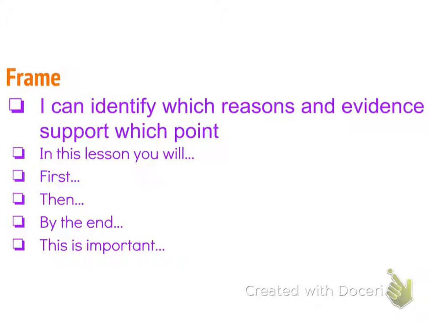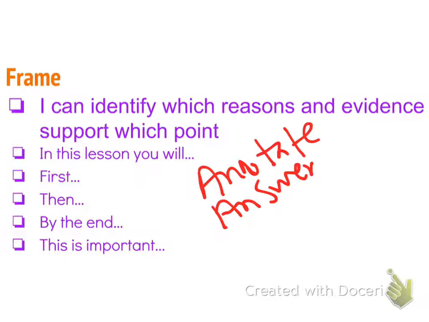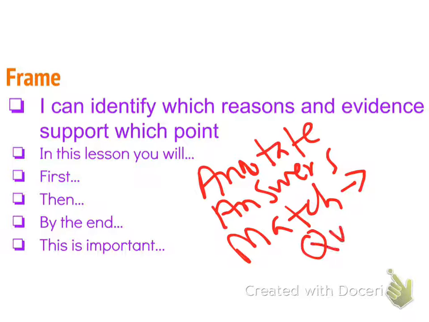So first, like normal, we need to look at the question and annotate the question. After that, we need to look at our answer choices, and then we match the answer choices to the question. So it's a little bit different than normal. By the end of the lesson, you should be able to use a different strategy for finding an answer choice that gives us evidence to support the point.